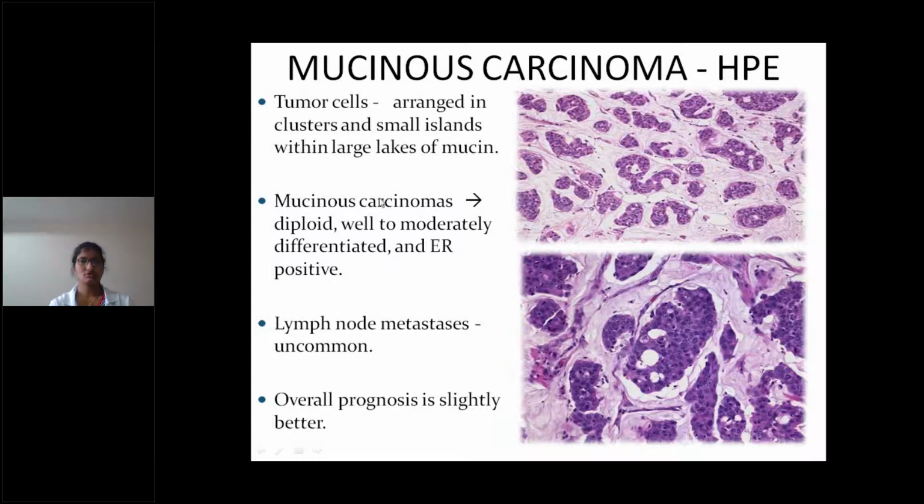In mucinous carcinoma, tumor cells are arranged in clusters and small islands within large lakes of mucin. See, these are the large lakes of mucin in which the tumor cells are floating. This is a very characteristic hallmark of mucinous carcinoma. These mucinous carcinomas are diploid, well to moderately differentiated and ER positive. Lymph node metastasis is uncommon but can be seen. Overall prognosis is slightly better.